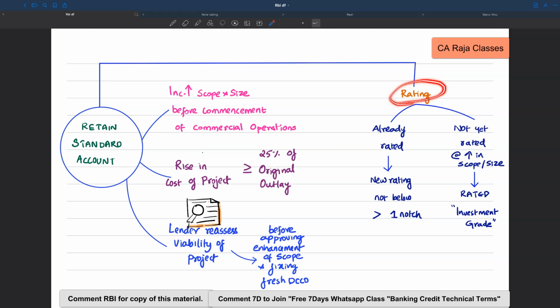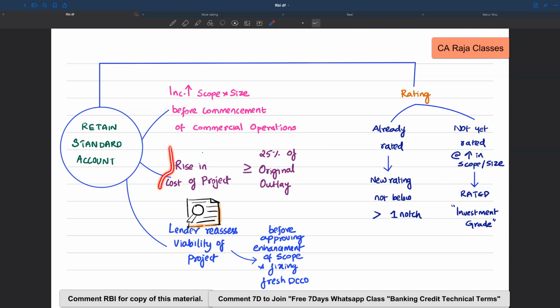And situation 4 is connected with rating. Let's say the project is already rated and now a new rating has been obtained, and this new rating is not below by more than 1 notch, then yes. Or let's say in the past the project was not yet rated, but now there is an increase in scope and size, and now the project is rated, and when it is rated, it is at the investment grade level, then the standard account can be retained.